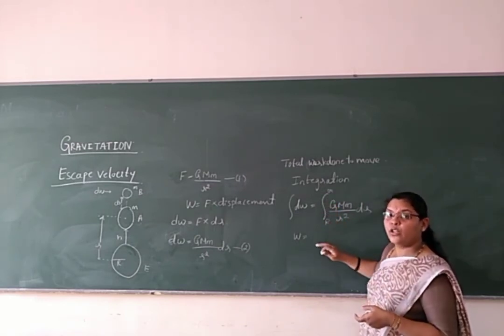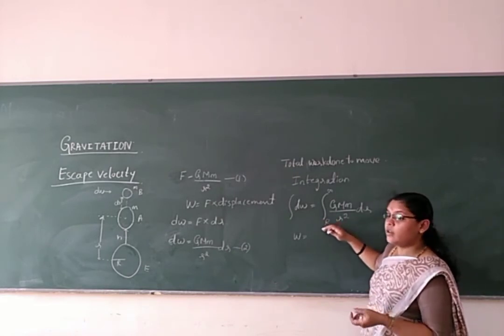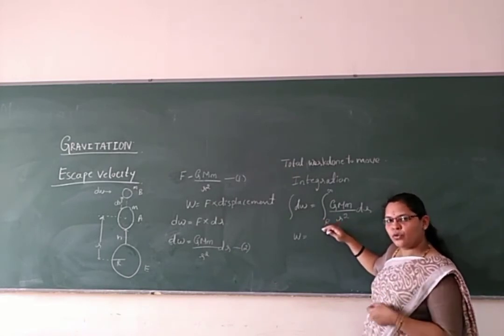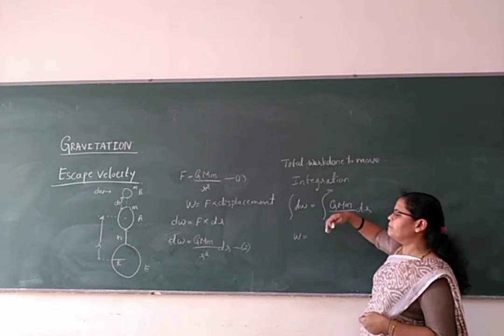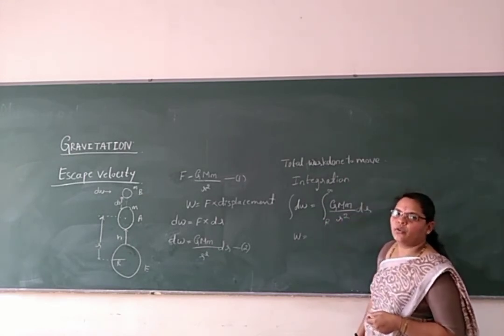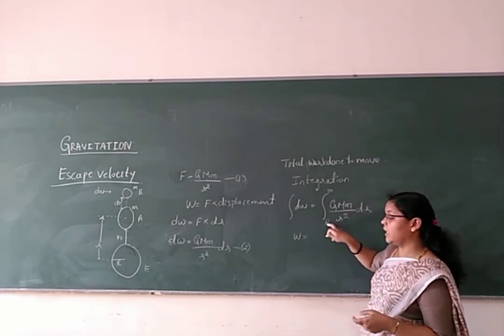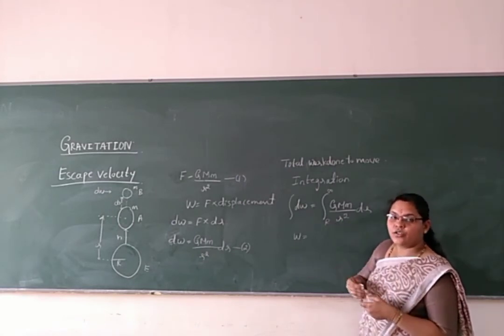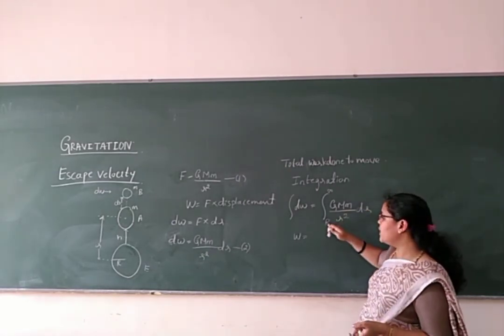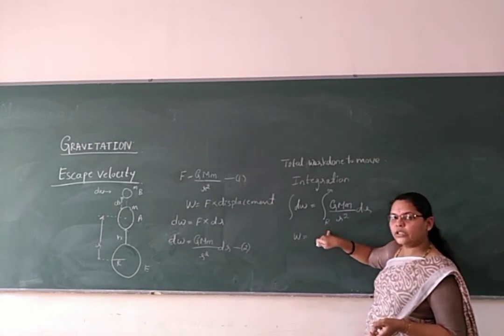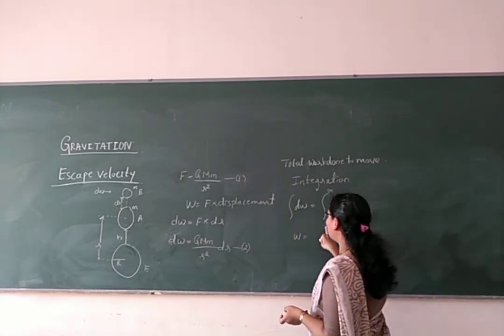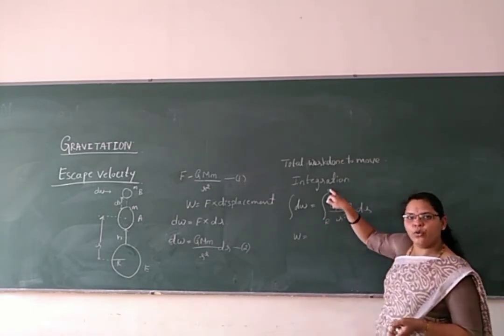So the body is trying to move away from the gravitational force of attraction of the earth. It is not under the attraction here, so it is trying to go away. From which point? From the center of the earth to infinity. That's why we have taken the range r to infinity.